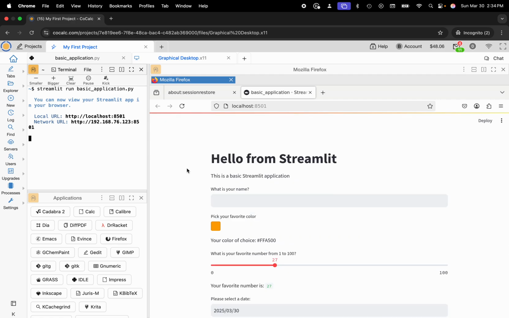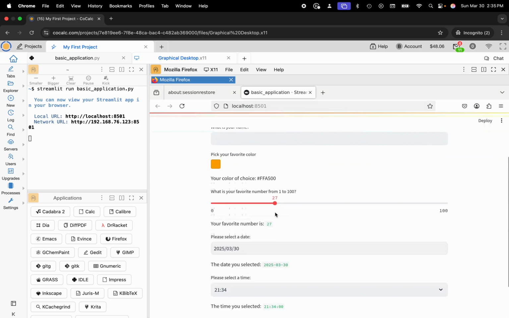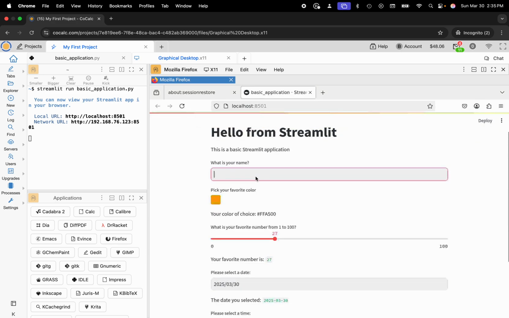And here is my basic Streamlit application in X11 desktop on the CoCalc platform. And you can see it says hello from Streamlit. This is a basic Streamlit application. What is your name? Pick your favorite color, your color of choice. It says, what is your favorite number from 1 to 100? Please select a date, select a time. Let me go ahead and fill this out, make sure that everything works.